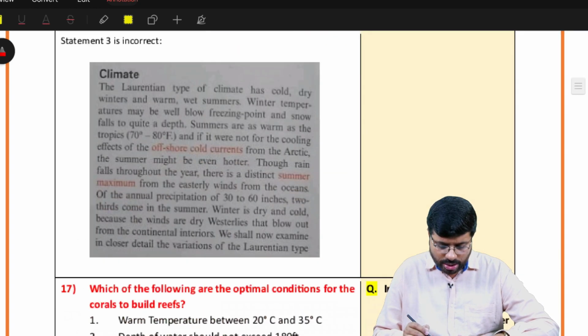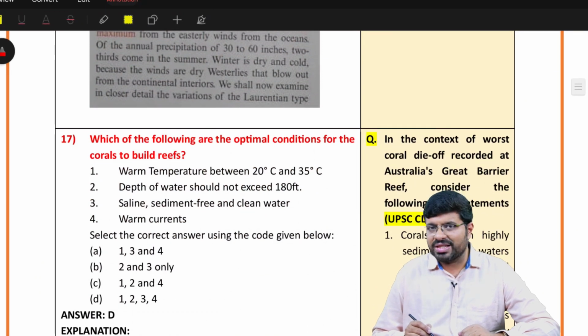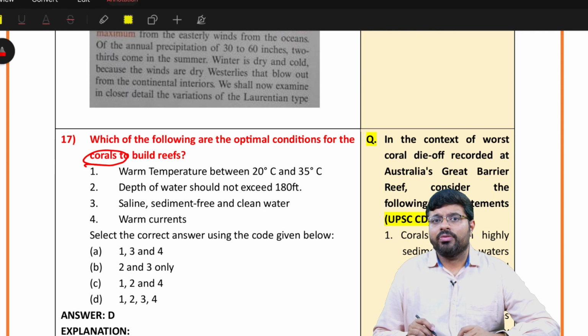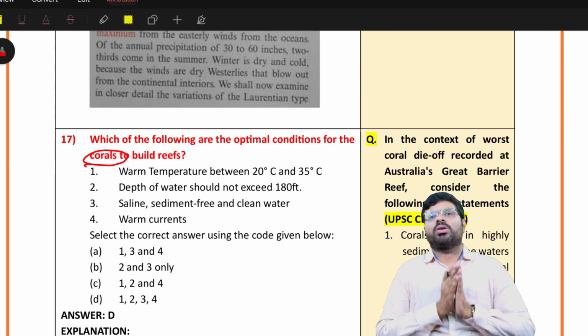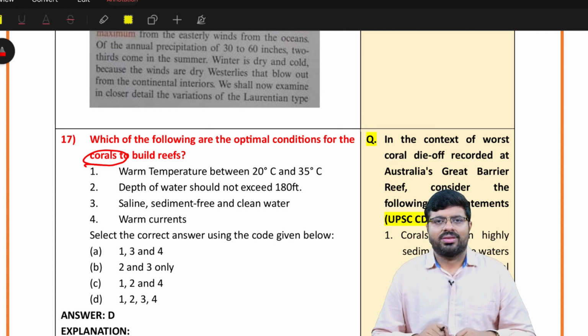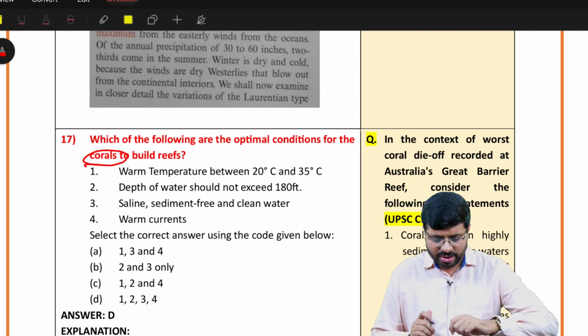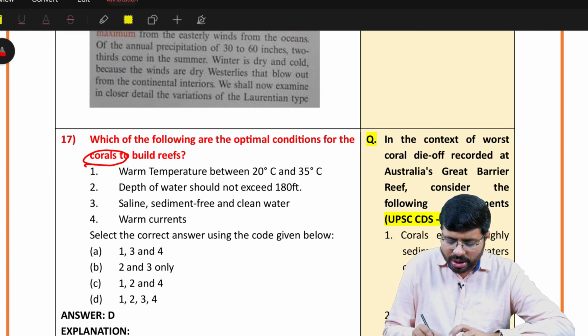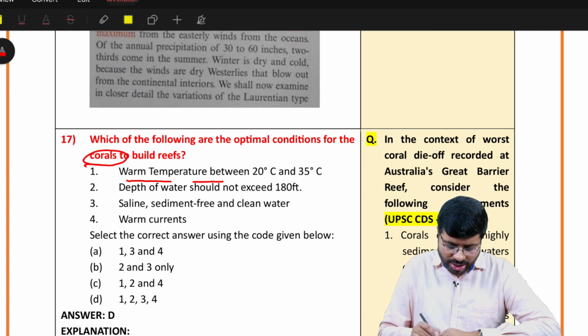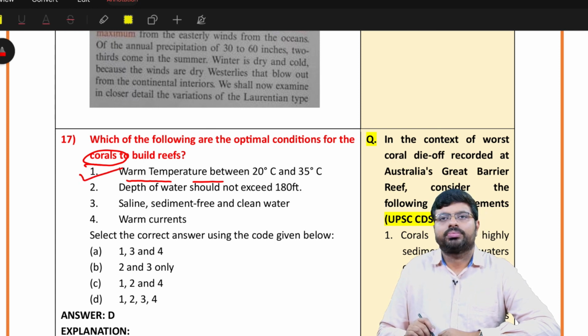Then next, question number 17. Now corals. What is the basic idea about coral reefs which we know? The moment I say coral reefs, what is the picture you are getting? Maybe Maldives, Mauritius. If you are talking about Maldives and Mauritius, automatically you should expect that it is part of the warm tropical zone, definitely not a cool temperate zone. So statement 1 is right.